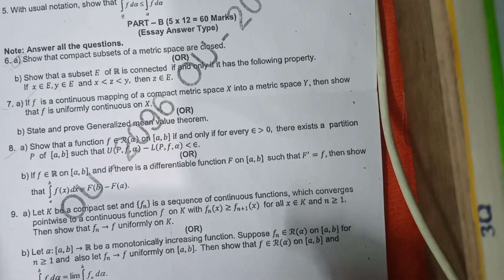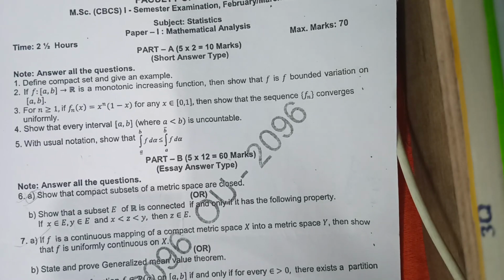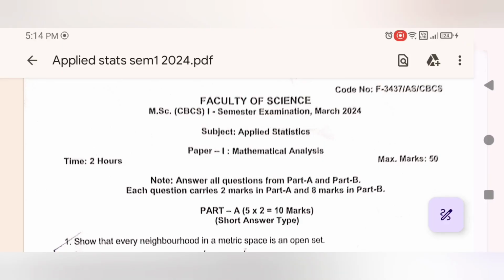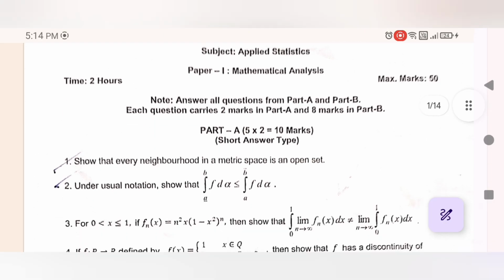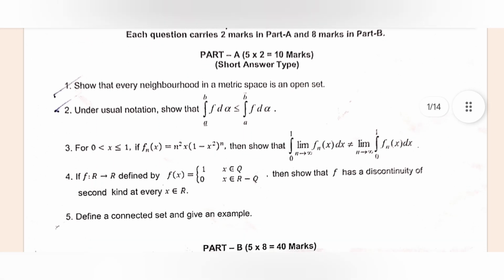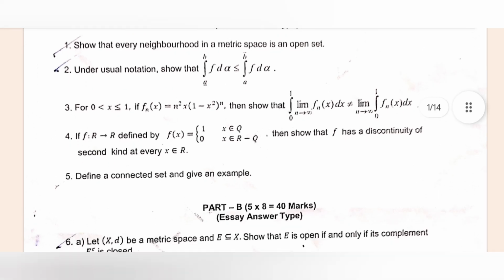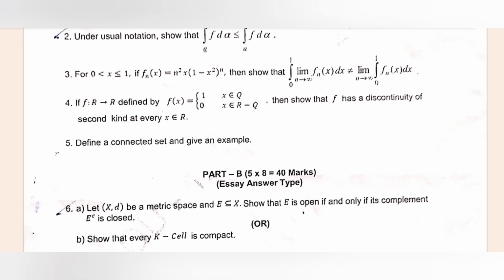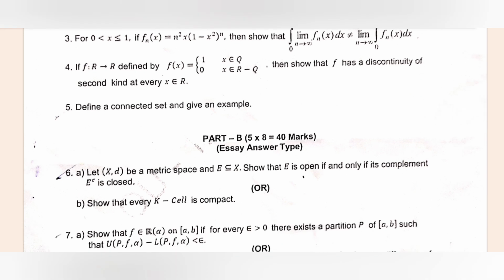Now I will also show you the 2024 question paper. This is the 2024 question paper, Mathematical Analysis. If you see the short answer questions, part A, the first question: show that every neighborhood in a metric space is an open set. And the second one is repeated in 2024 also. And this third one is the example problem. And the fifth one: define a connected set and give an example.